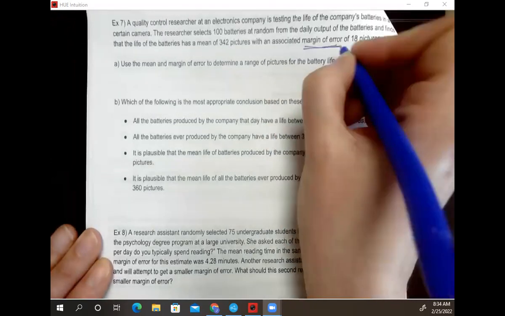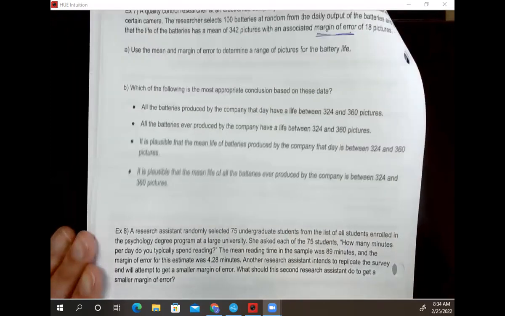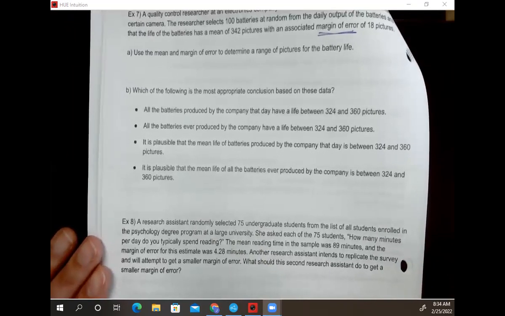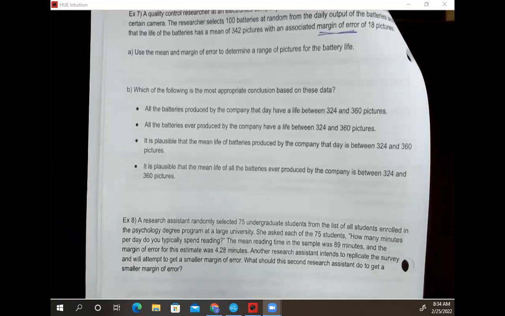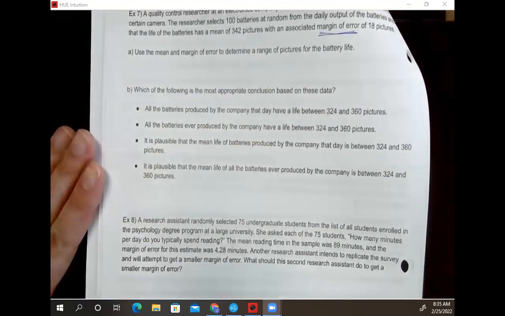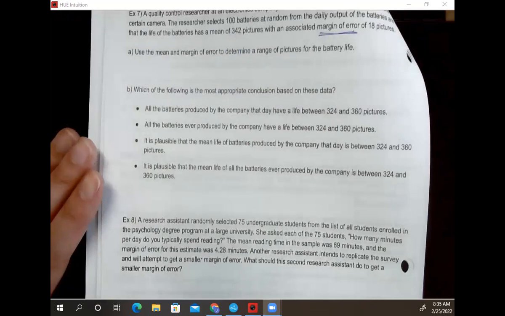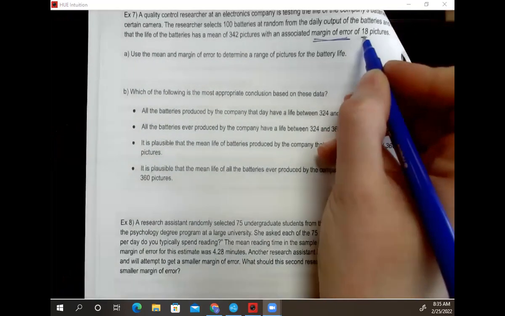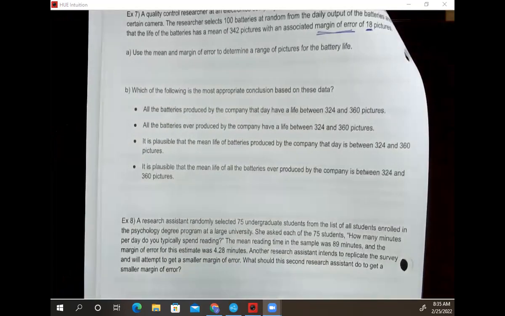Margin of error is another way to talk about standard deviation, and we'll see that a little bit later in this unit. You saw standard deviation in Algebra 1. So that's that idea coming back in here. I get sort of this range that's acceptable, okay? So part A says use the mean and margin of error to determine a range of pictures for battery life. So 342 is our calculated mean, but I would expect my batteries to last within a few pictures of 342. So within a few, we figured out mathematically would be 18 pictures.